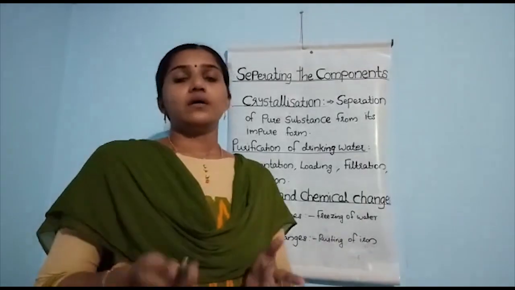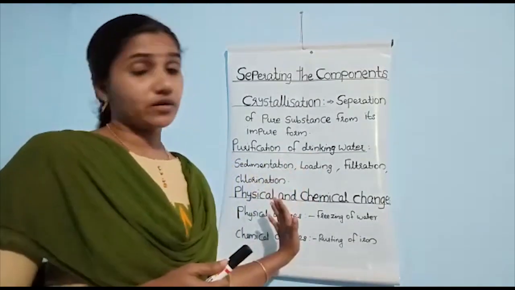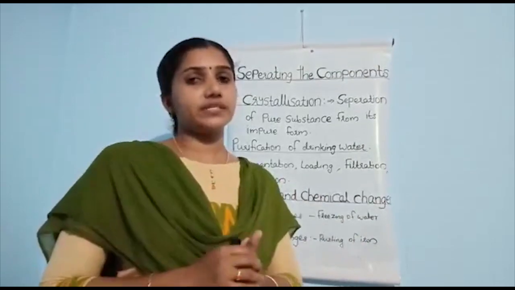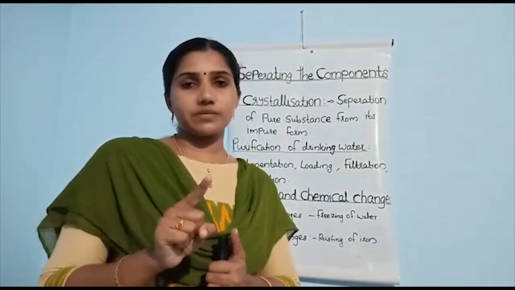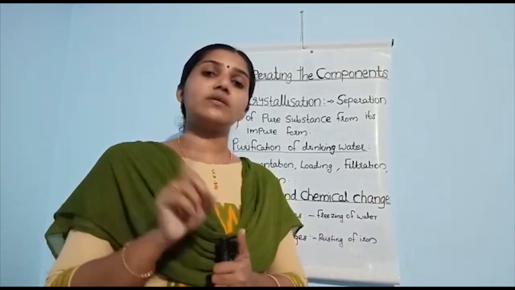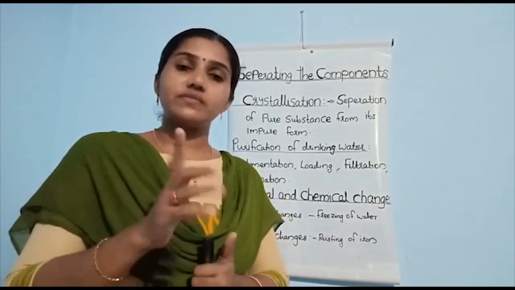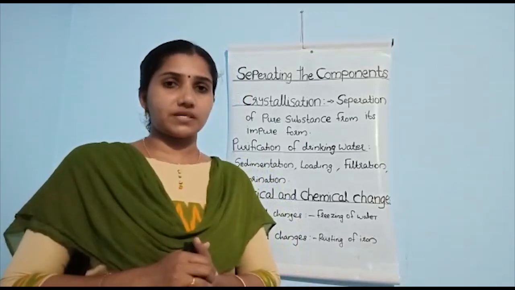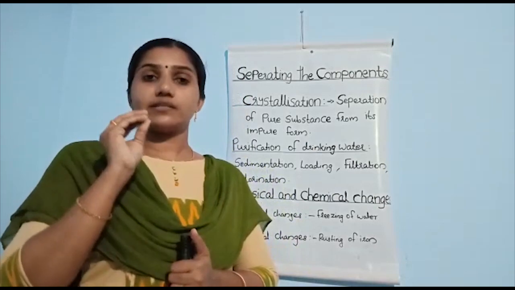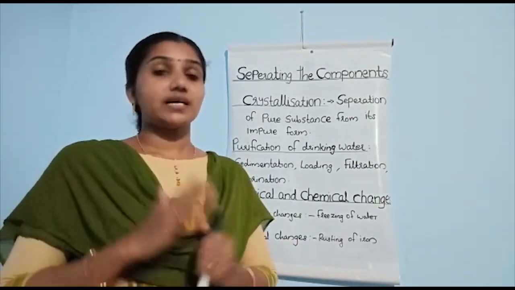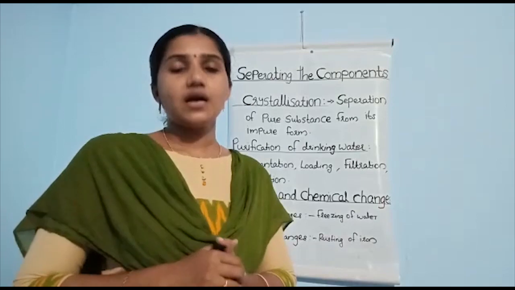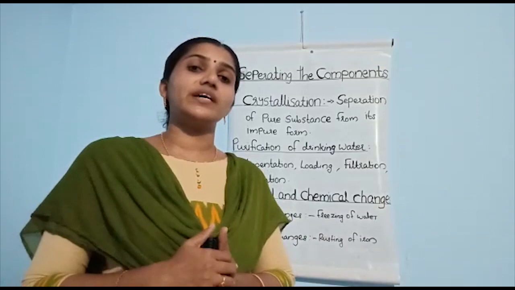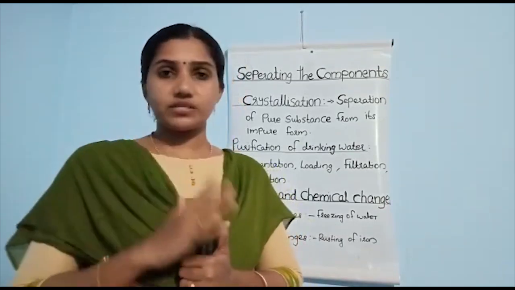Okay children, this is the last part of the lesson. One more point is about elements, pure substances and compounds, which we already discussed in the first class of this lesson. Pure substance means only one kind of atom is present; there are elements, compounds and mixtures. We did the classification in the first class. Elements have only one kind of atom, and they can be divided into three: metals, non-metals and metalloids.